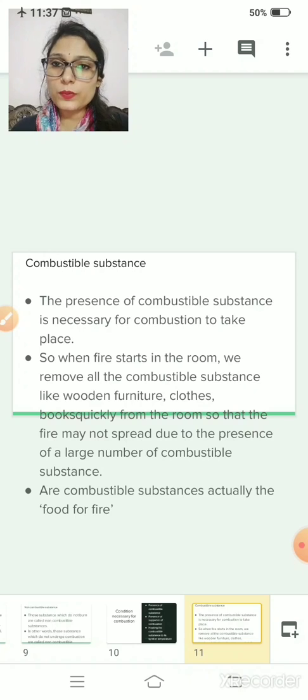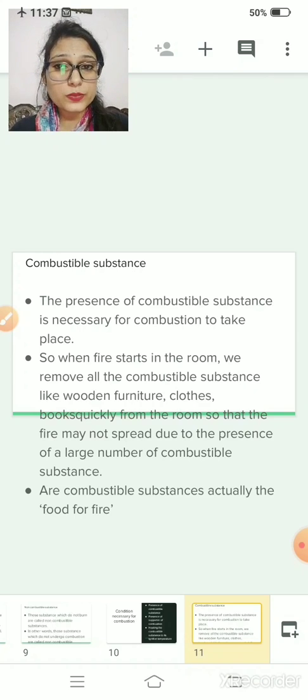If any room catches fire, what will we do? We will remove all the combustible substances. If we do not remove all the combustible substances, the fire will increase very rapidly. Clear? Wooden furniture, clothes, these are all combustible substances. So we will start removing them very fast. A combustible substance is actually the food for the fire. Clear? What is it? It is the food for the fire.